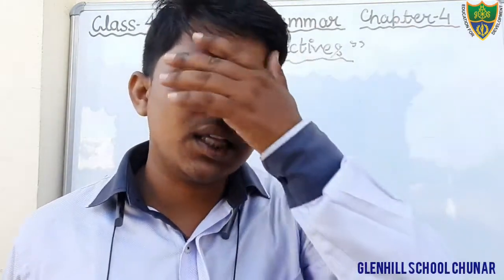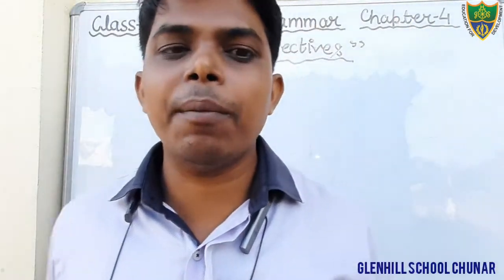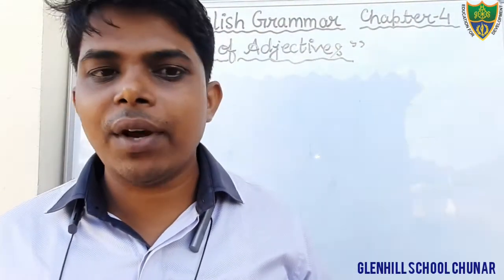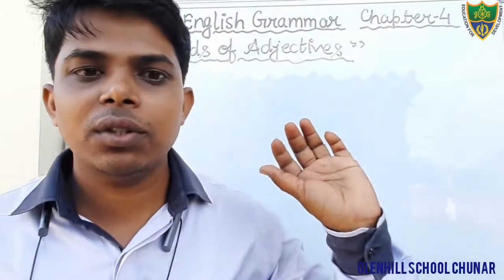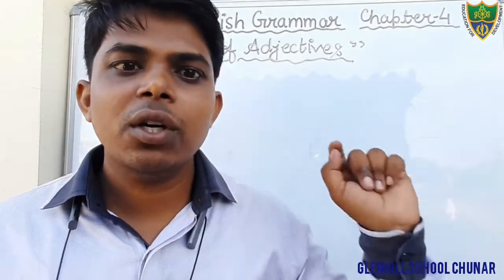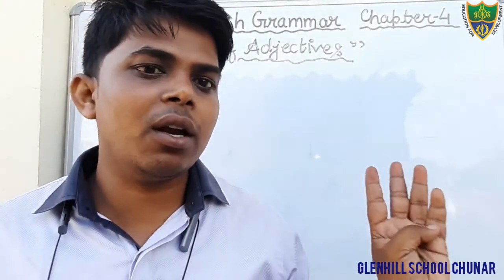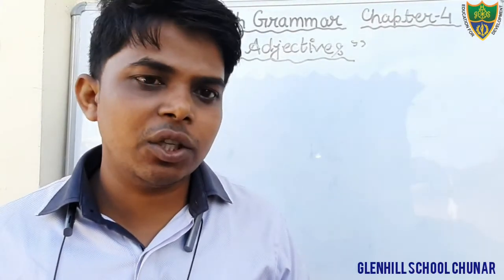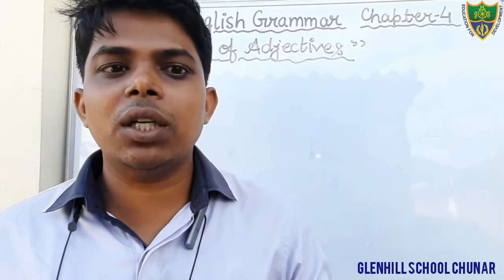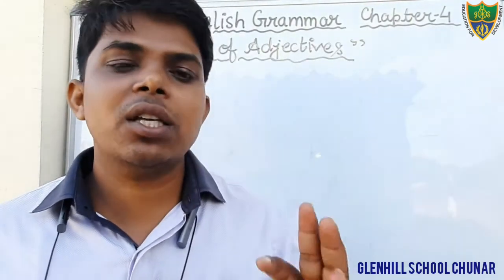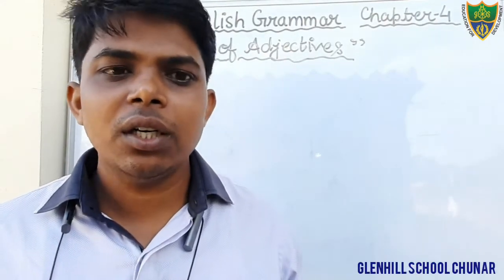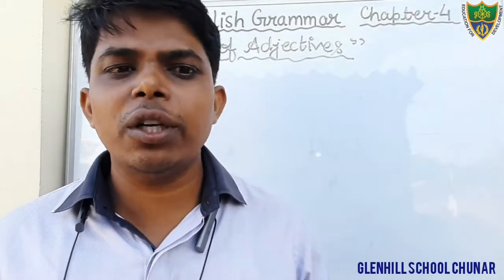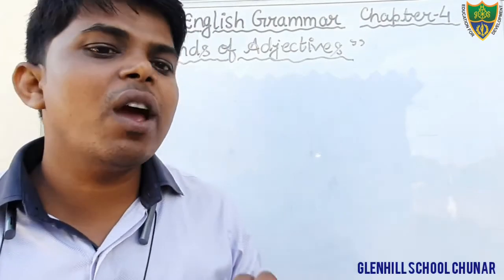Dear students, in the previous classes we were discussing chapter number 4 of English grammar. The topic is kinds of adjective. In this chapter we have completed the definition of adjective as well as features of adjective and kinds of adjective. There are three kinds given: qualitative, quantitative as well as demonstrative adjective. We have also discussed the degree of comparison. There are three degrees of comparison: positive degree, comparative degree and superlative degree. After that, synonyms and antonyms are also given in your book, and we have also discussed those.